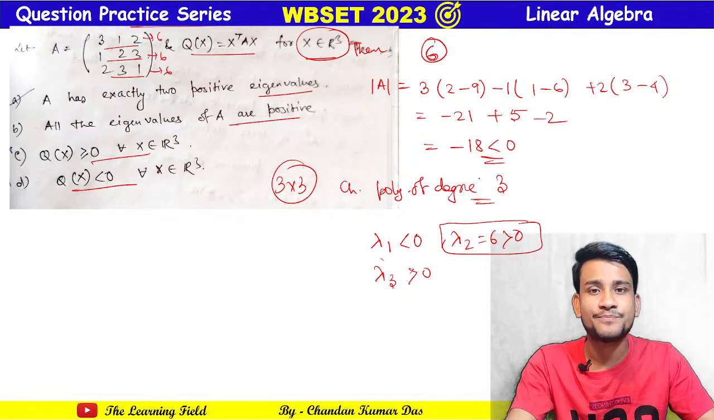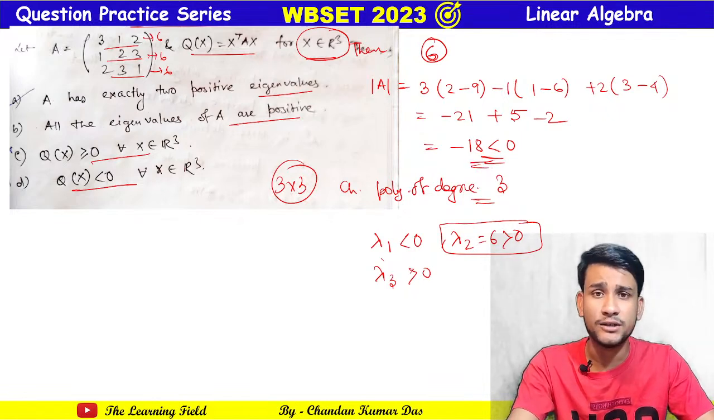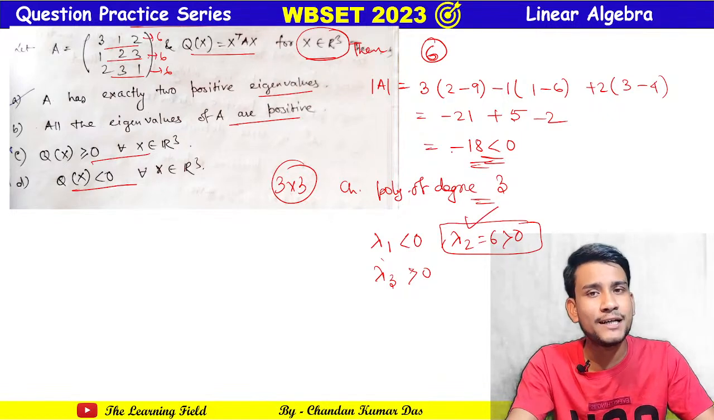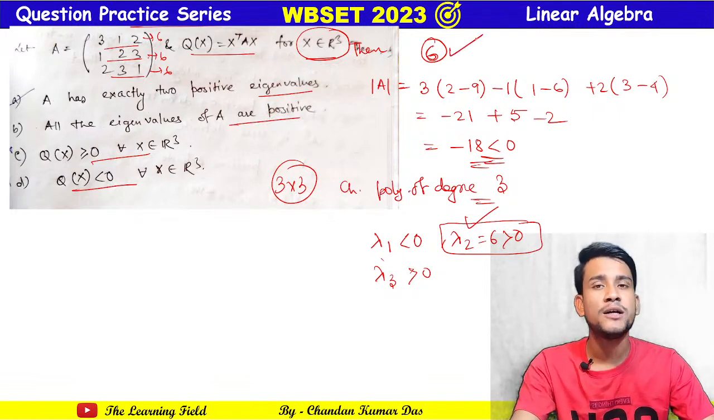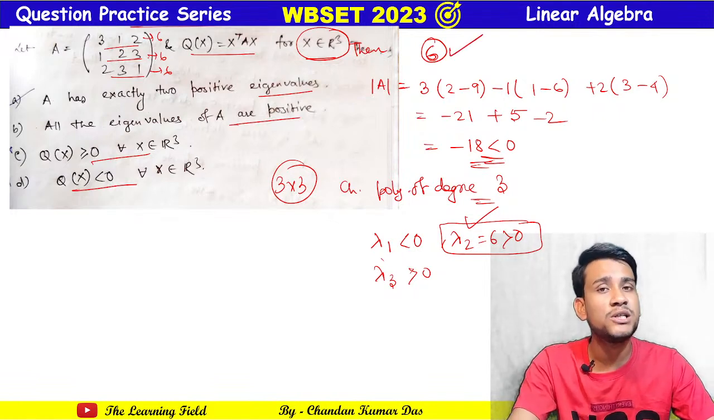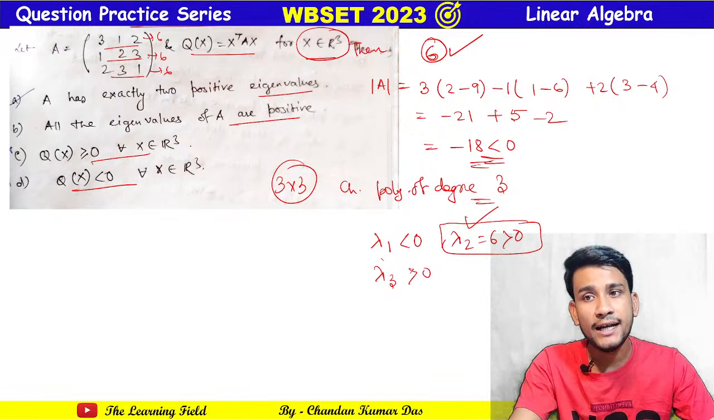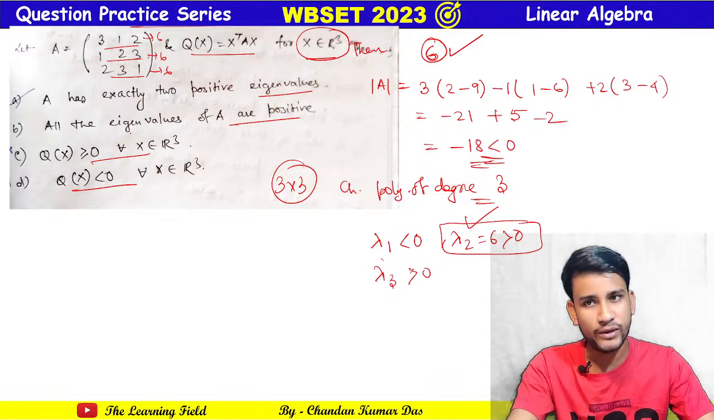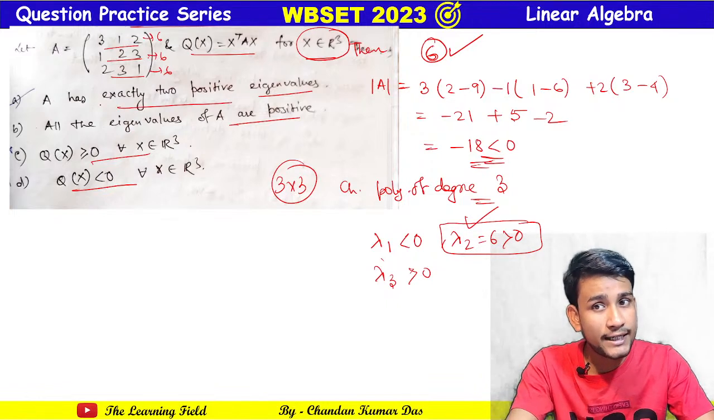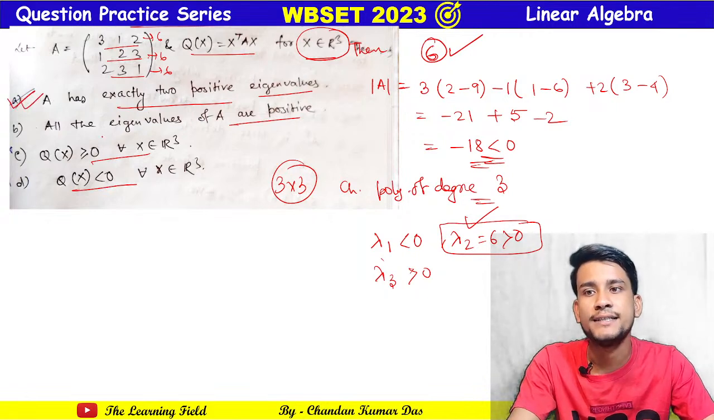That's why from the determinant we can conclude the product of eigenvalues. One is greater than 0, we already get 6 as an eigenvalue. Therefore if the product of these three eigenvalues is negative, then one eigenvalue must be greater than 0 and the second one less than 0. Therefore we can conclude from here that A has exactly two positive eigenvalues. Option A is the correct answer.